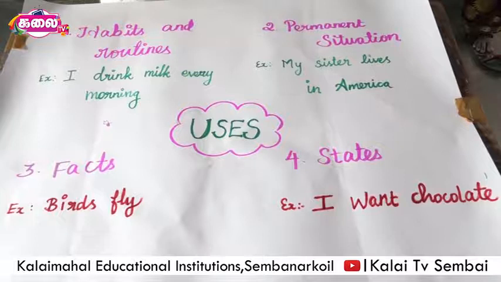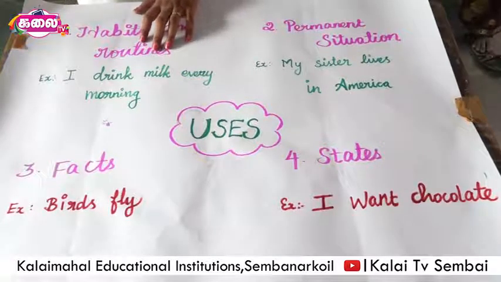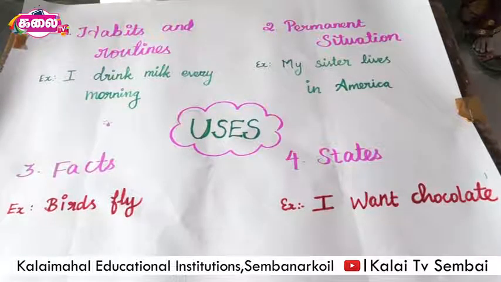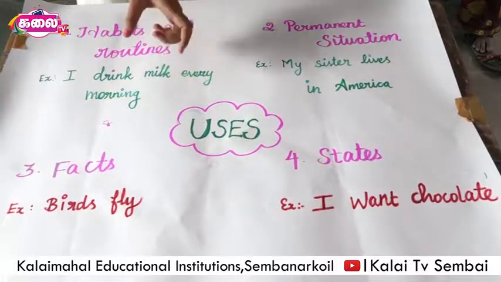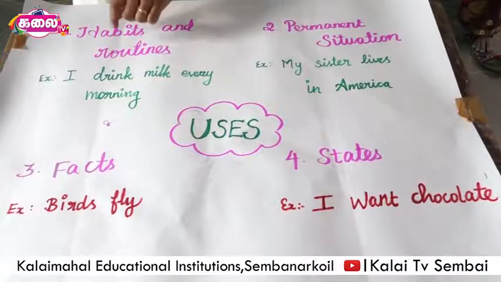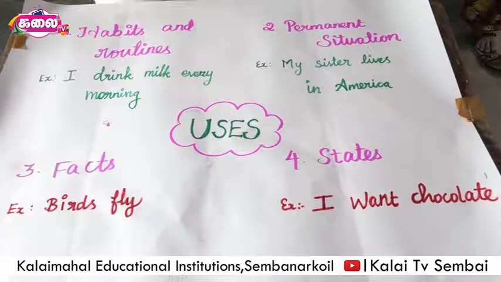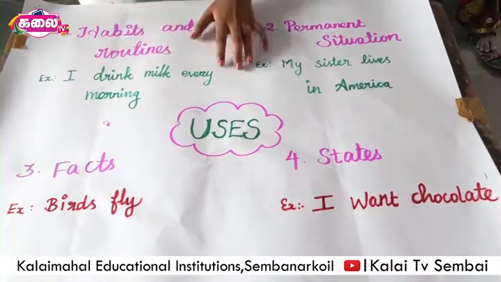Now, what does the sentence mean? Well, when I say I drink milk every morning, you know that I do the action regularly. So, you know that I drink milk on Sunday, Monday, Tuesday and so on. You can see it's repeated. So, this is a habit, and this sentence shows the first use of present tense, that is to talk about habits and routines, things that we do regularly or repeatedly. Now it would be wrong to say I am drinking milk every morning, because this is a habit. For habits you must use present tense only.